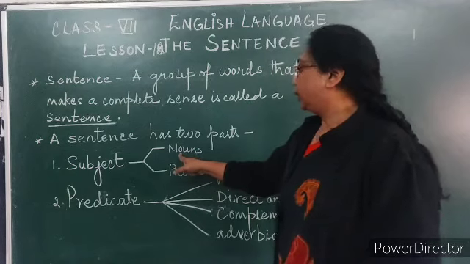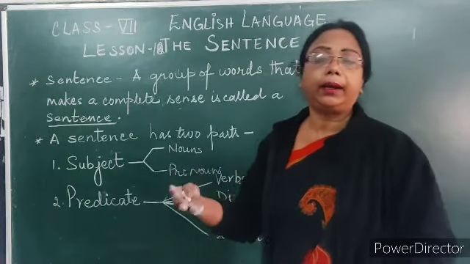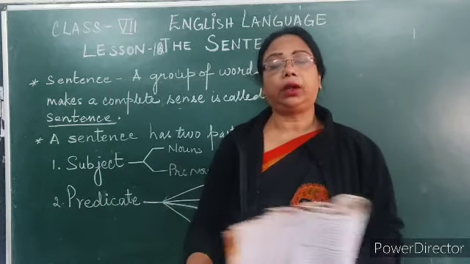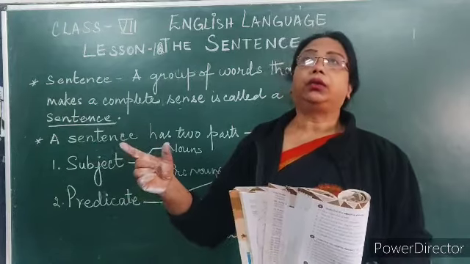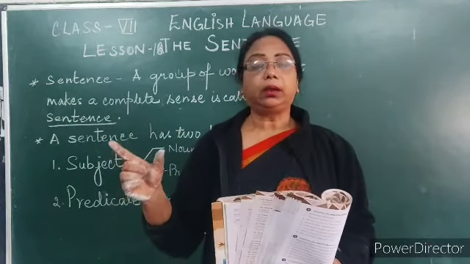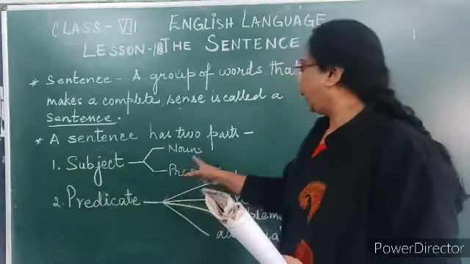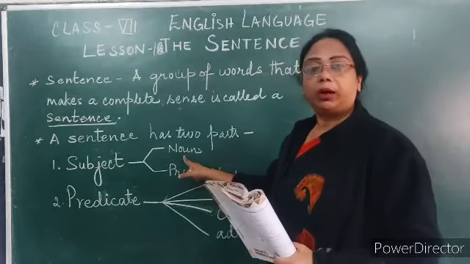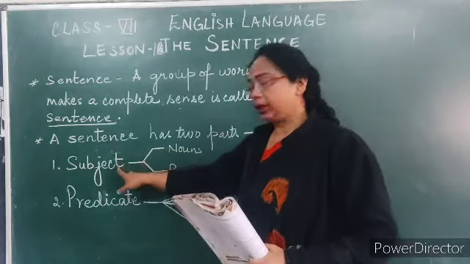So subject always starts with a name, for example, a lion is the king of the jungle. So lion is the subject, right? You can also say, peacock is the national bird of India. So peacock. Any name of a person, place, animal or thing is a subject, right?